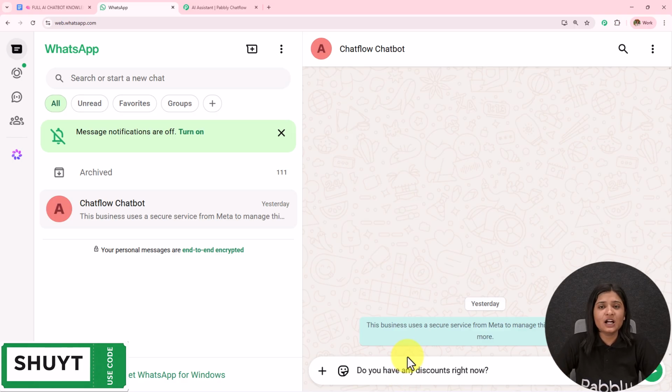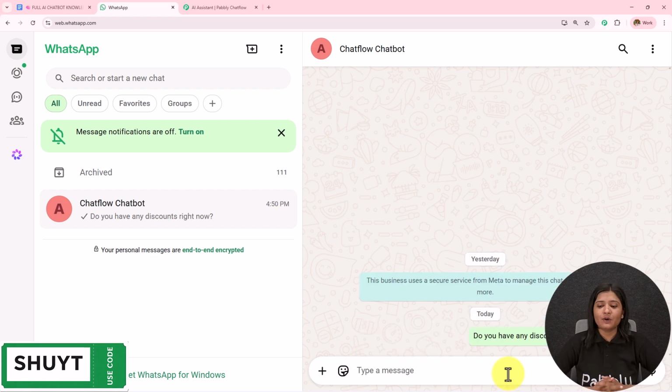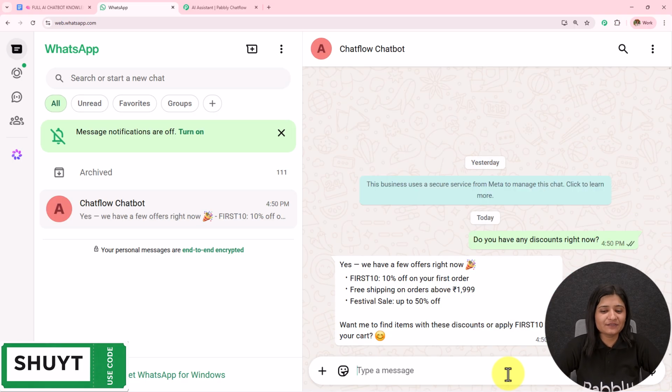I'm going to send a question or a query related to that. Do you have any discounts right now? I have sent this message. Let's wait for the reply. Now, if I receive the reply, it is going to show us the AI agent which I've created using Pabbly Chatflow is working completely fine. And here it is, I have received this message.